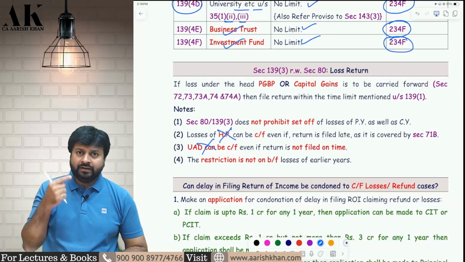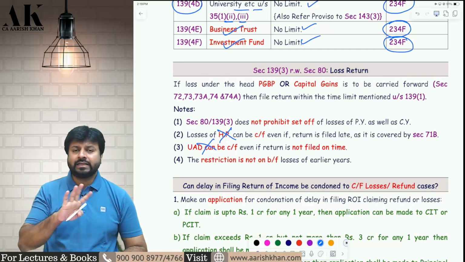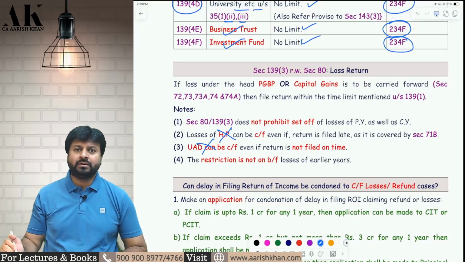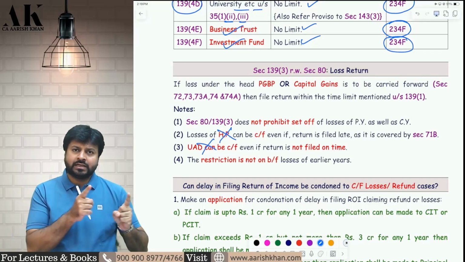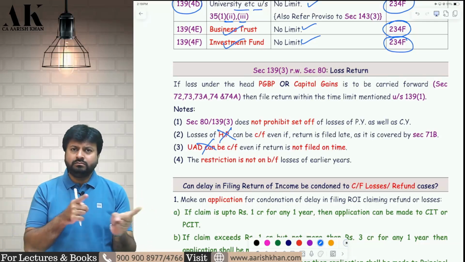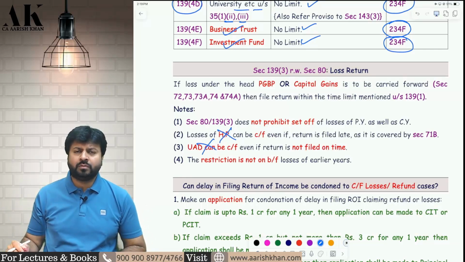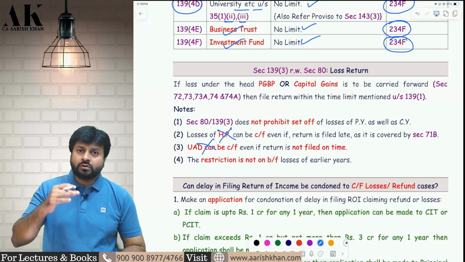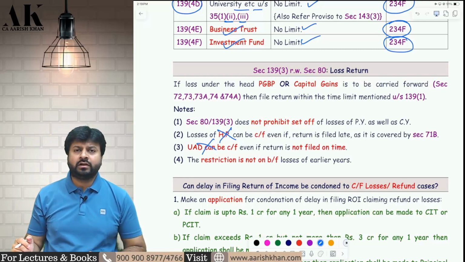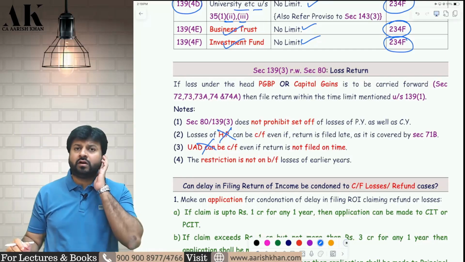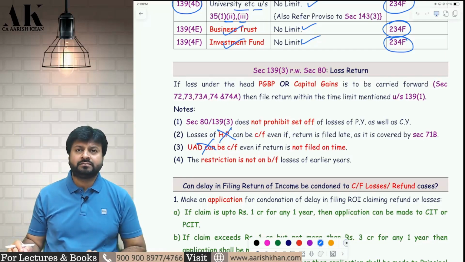Similarly, if you want to set off the loss in the current year itself, then there is no restriction to file the return on time. There is one business in which there is a loss, there is another business in which there is a profit. You want to set off in the same year, you can set it off, no problem, even by filing a late return. Only if you want to carry forward the current year loss, there is a restriction of what? Filing the return on time. I hope it is clear to all of you.